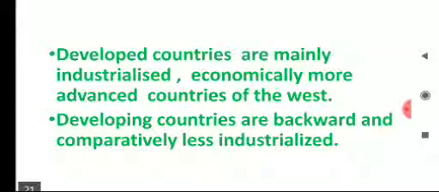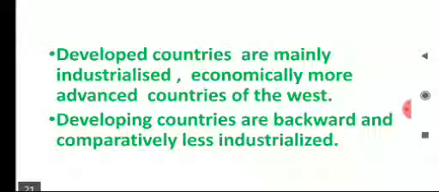Children, developed countries are mainly industrialized. They are economically more advanced countries of the West. And developing countries are backward and comparatively less industrialized. So children, you can see a clear difference: in the developing countries, industries are less.